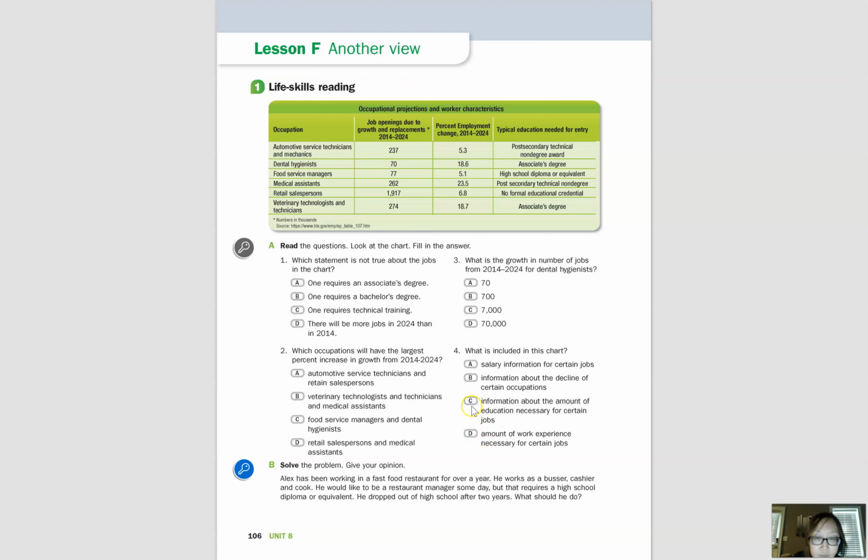Okay, now let's look at exercise B. Alex has been working in a fast food restaurant for over a year. He works as a busser, cashier, and cook. He would like to be a restaurant manager someday, but that requires a high school diploma or equivalent. He dropped out of high school after 2 years. What should he do? Okay, so go ahead and take some time to think about some options and some answers for this problem, and then you can move on to part 2 of this video.